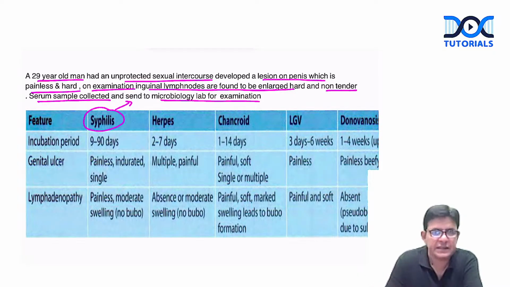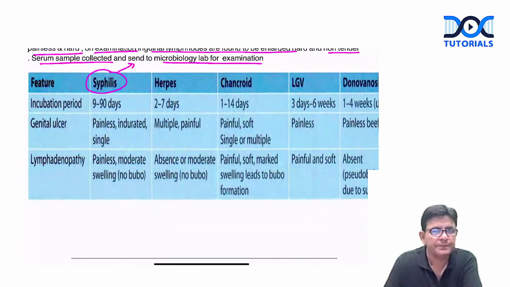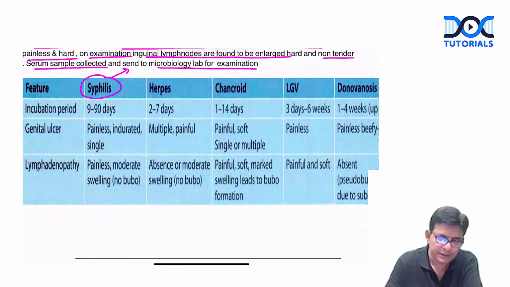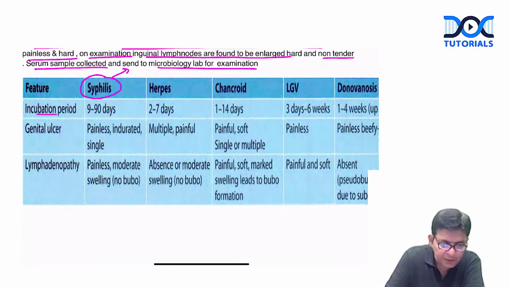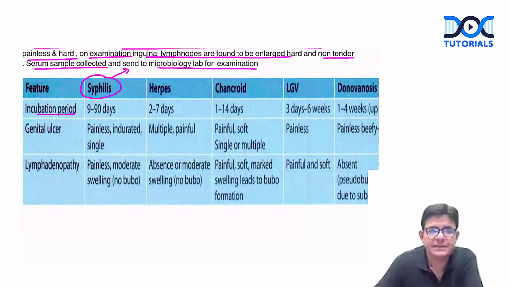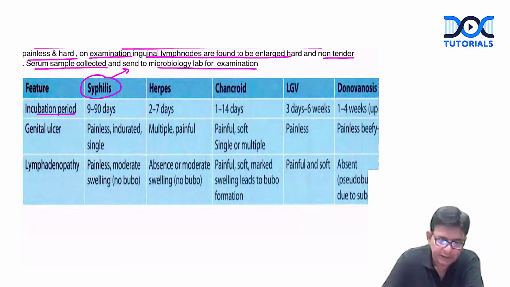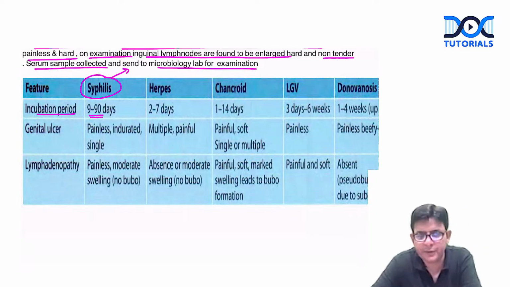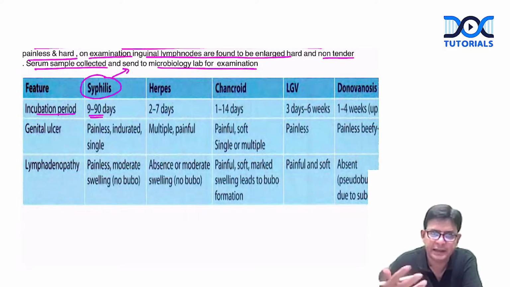Okay, so let's discuss the various names which can come in your exam, which you need to focus upon. The incubation period of all of them can be asked in your exam. So syphilis has an incubation period of how much? 9 to 90 days. Actually 10 to 90, but for rhyming, 9 to 90 days for syphilis.